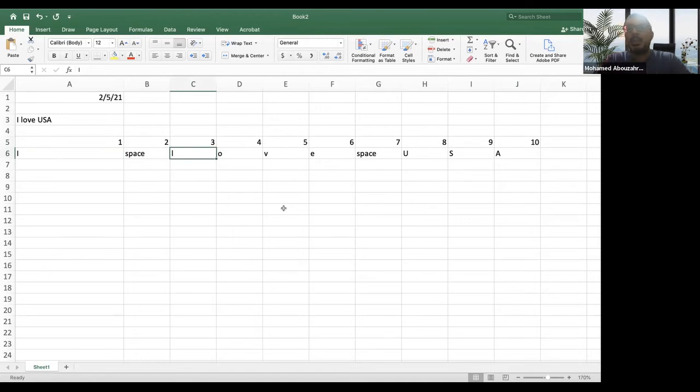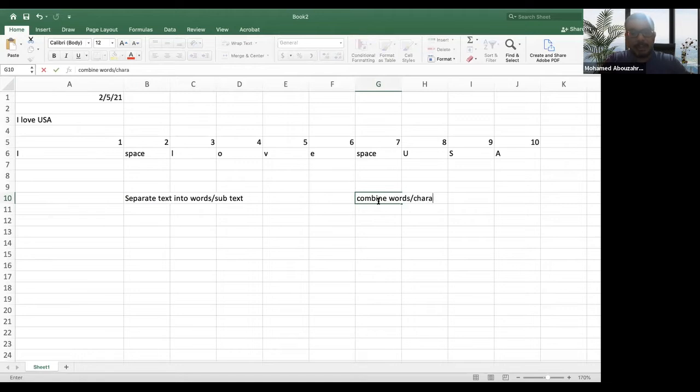All right. So very similar to date, we have two families of functions in text. We have functions that separate text into words or subtext, and we have another family of functions that combine words and characters into text.